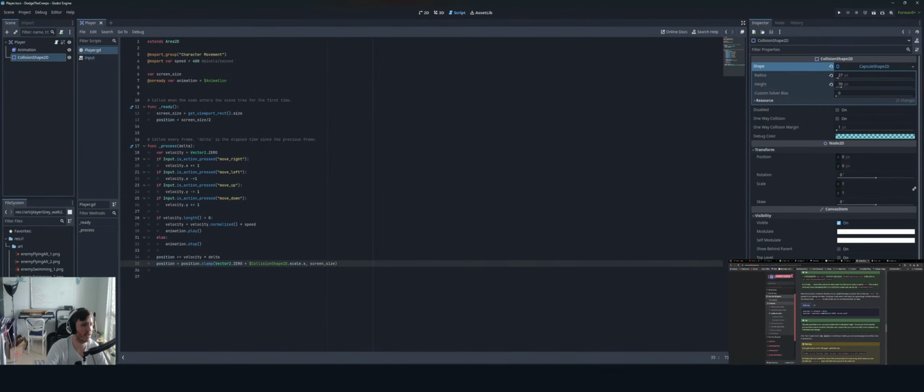So script, so I wonder, how can I write this? So collision shape 2D dot shape.